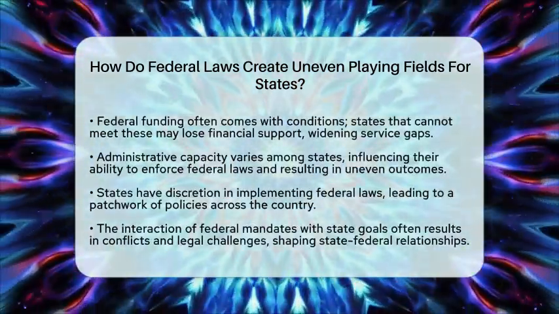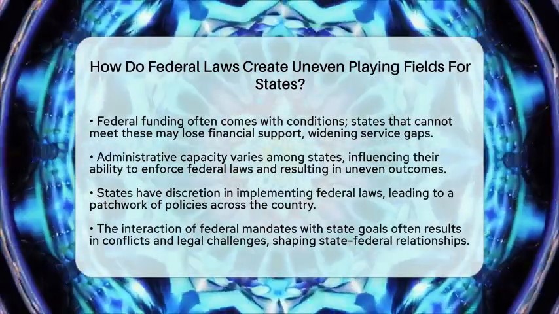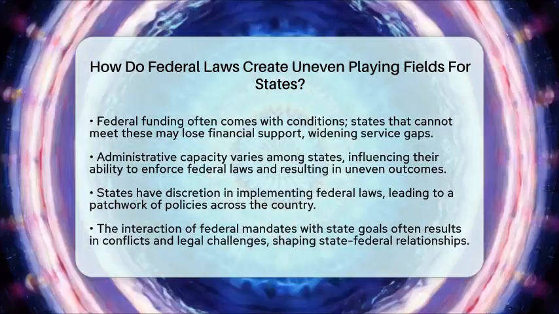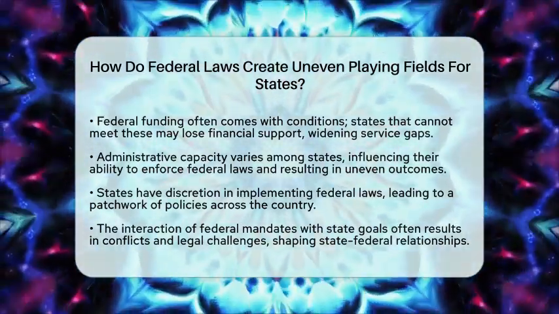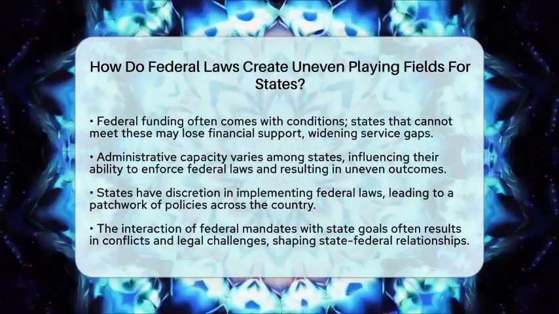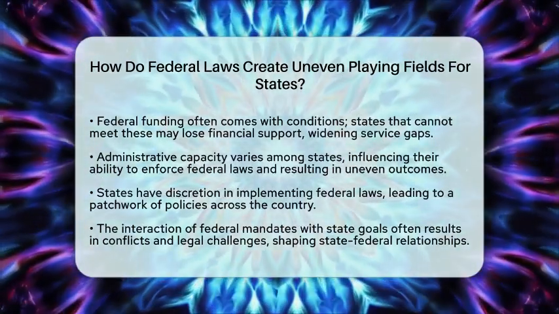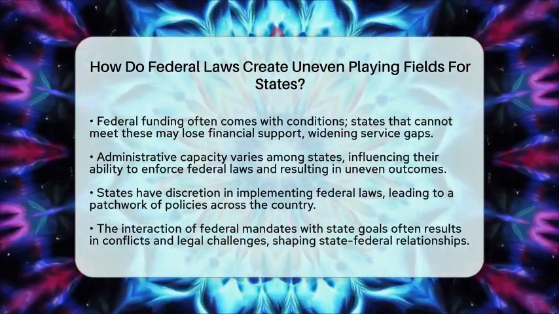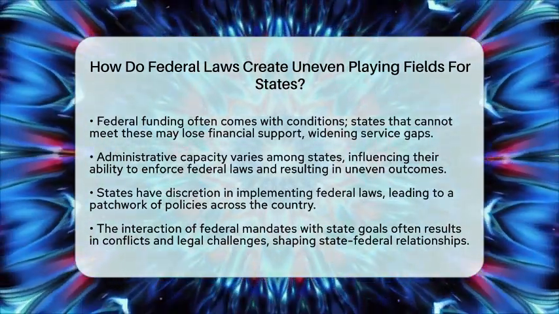In practice, while federal laws set a baseline, states have a lot of discretion in how they implement these laws. This results in a patchwork of policies across the country. Businesses and individuals may face different regulations depending on where they live, creating challenges for national coherence in areas like health and safety.